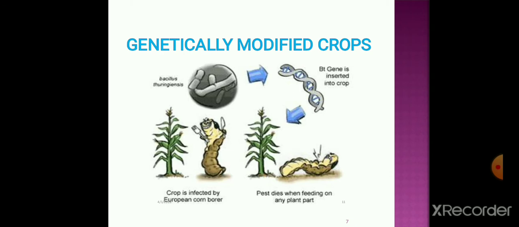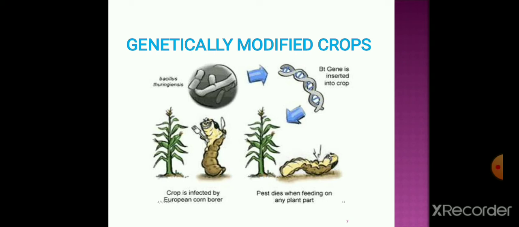In this diagram, in the first step, this crop is infected by the European corn borer, which is a pest, that is an insect. In the upper part, there is Bacillus thuringiensis. This Bacillus thuringiensis is a microorganism, and from it we have taken the genetic material.